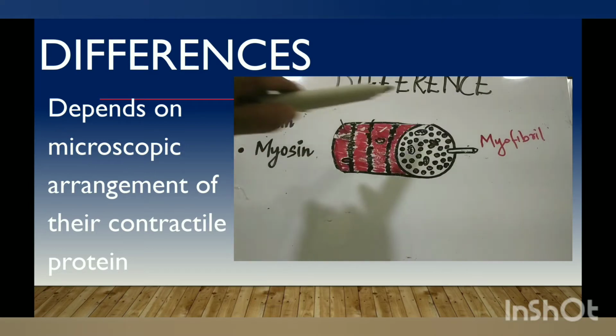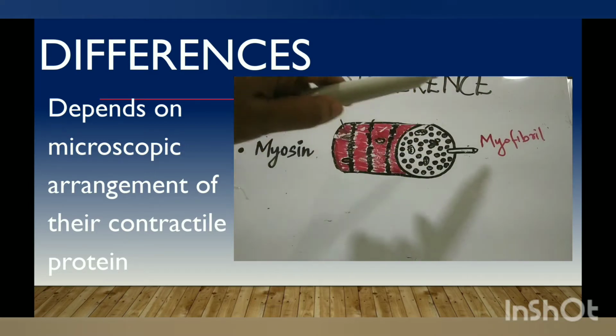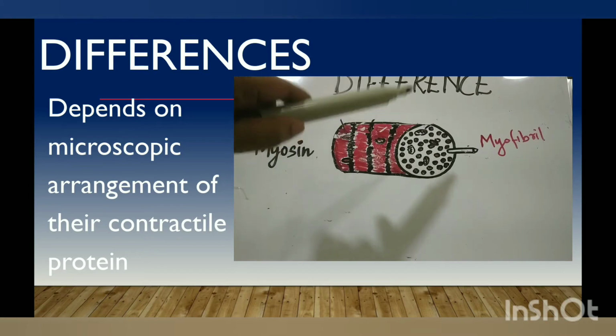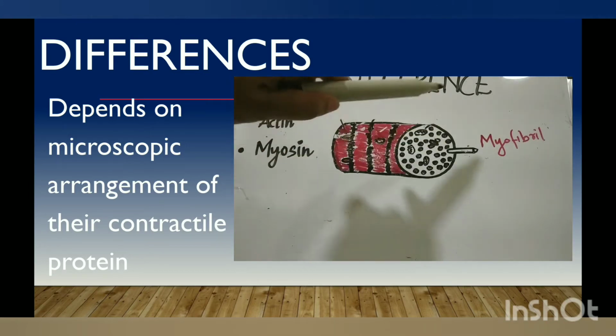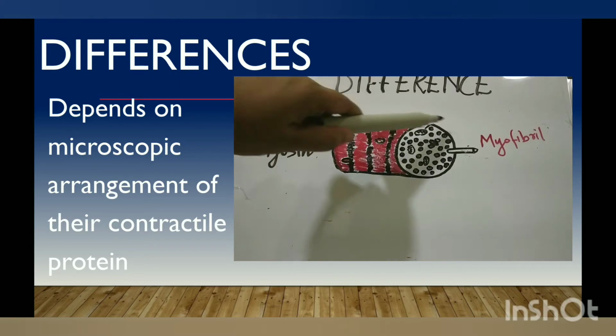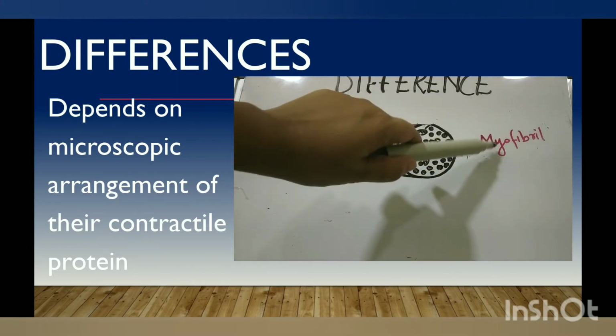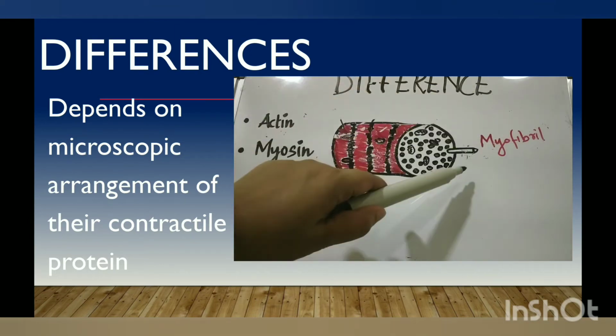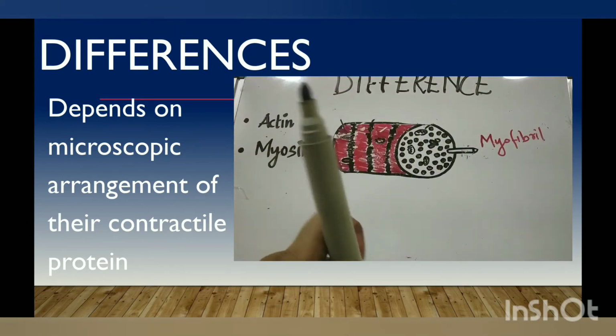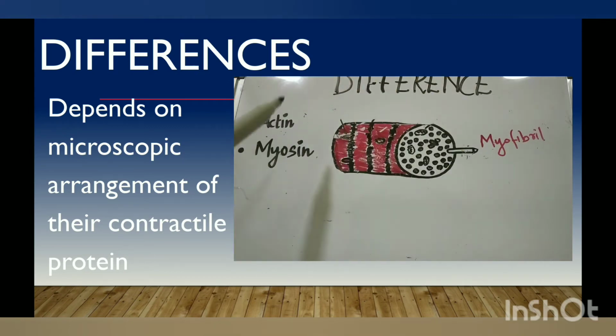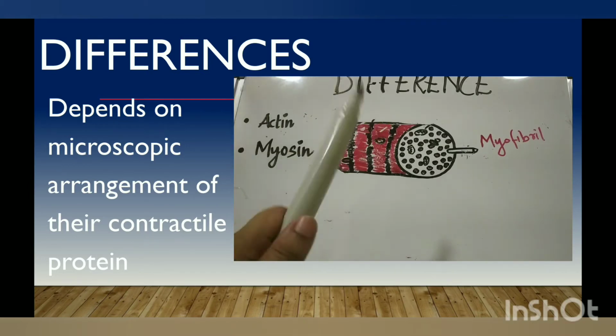This is a skeletal muscle fiber. That is, this is a single muscle cell, and within this are the myofibrils. There are many myofibrils in each muscle cell, and this is a single myofibril, and within this is the sarcomere, the functional unit of a muscle cell. In the sarcomere are the actin and myosin filaments. They are arranged in an order, and the difference in arrangement of the actin and myosin filaments within a muscle is making the muscles different.